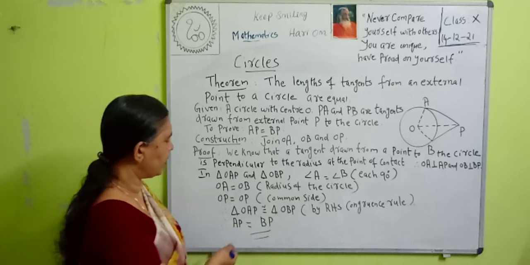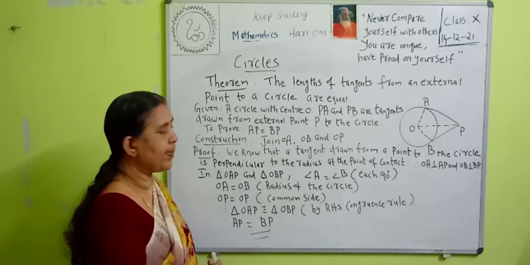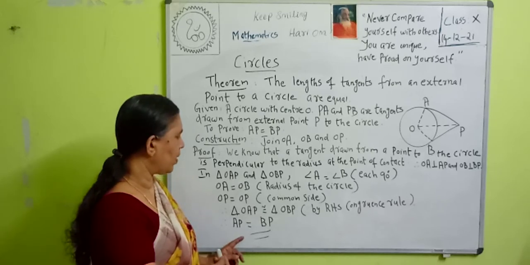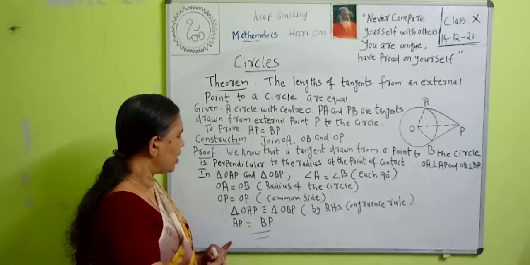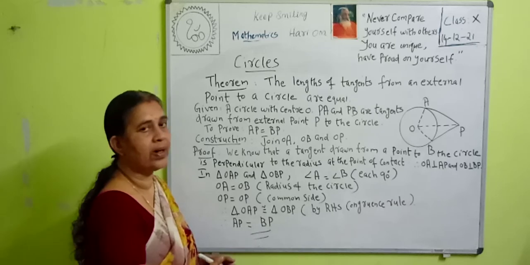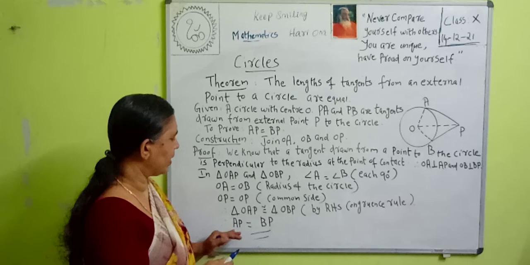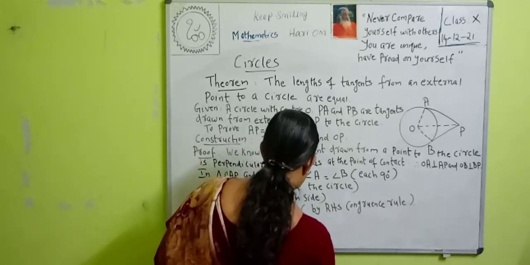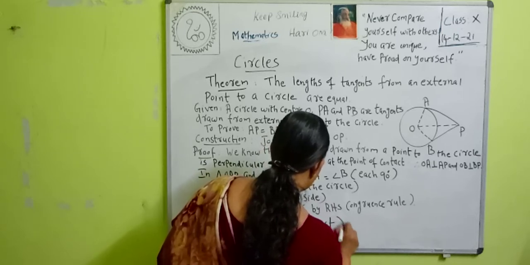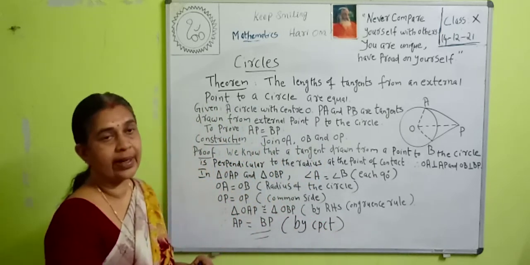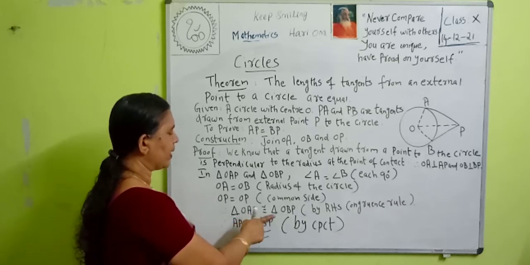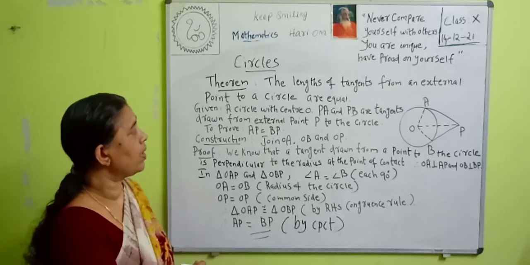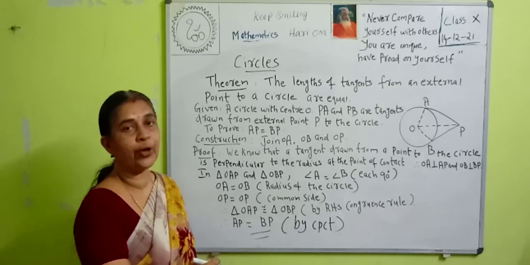Then what about AP and BP? Now, AP is equal to BP. Why is AP equal to BP? Triangle OAP is congruent to triangle OBP. Then AP is equal to BP. Abhishek, why are AP and BP equal? By CPCT: corresponding parts of congruent triangles are congruent. Here, triangle OAP is congruent to triangle OBP. Therefore, AP is equal to BP. That is by CPCT. So, the lengths of tangents from an external point to a circle are equal.